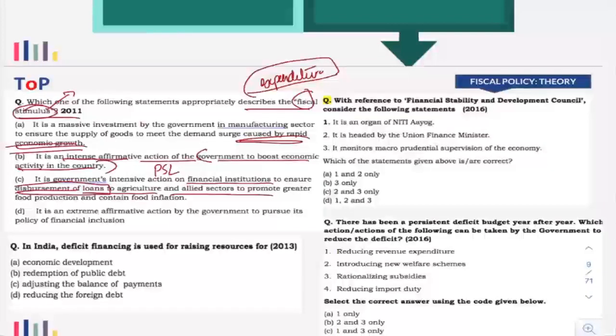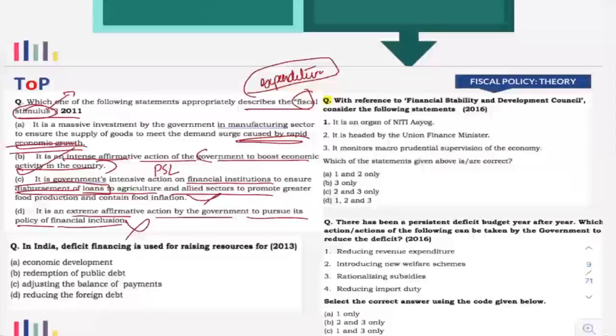Then, it is an extreme affirmative action by government to pursue its policy of financial inclusion. Again, financial inclusion is something related to the banks. That does not have anything to do with government expenditure. It is related to the banking sector, the monetary aspect. So that will also be wrong. The correct answer is B: it is to boost economic activity.